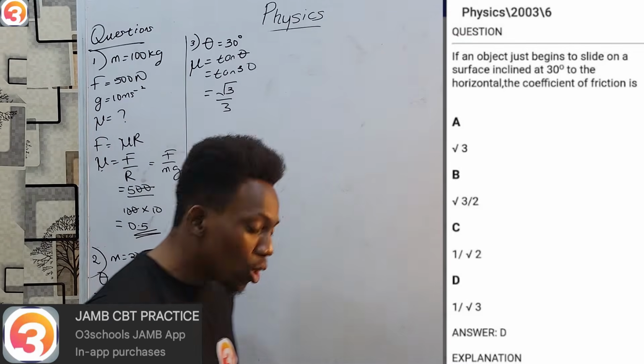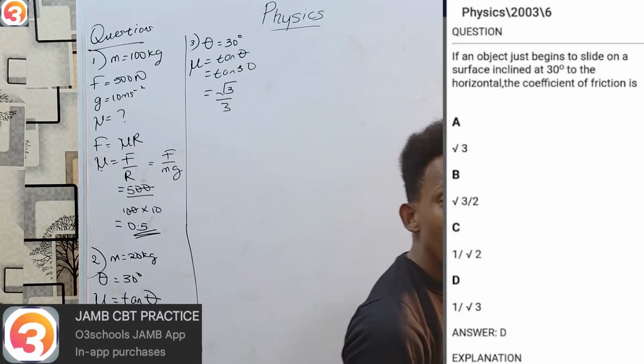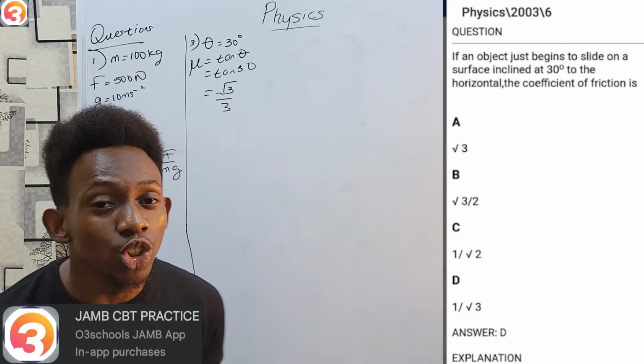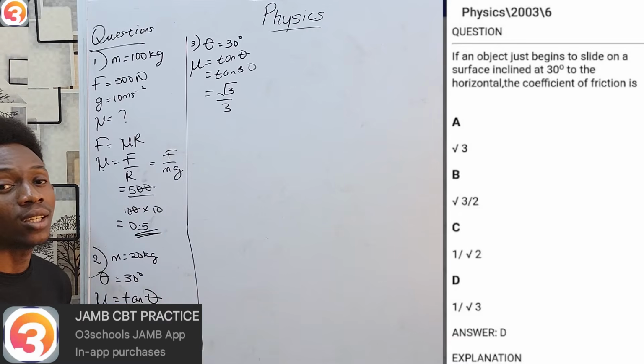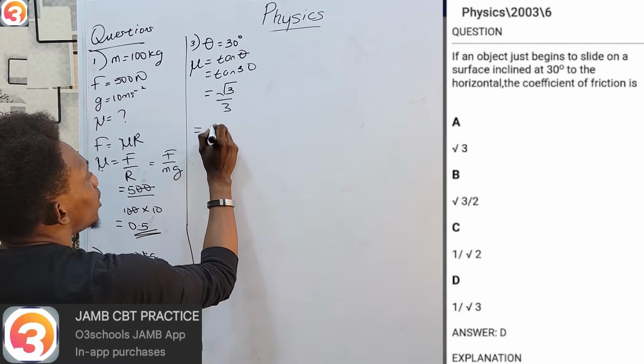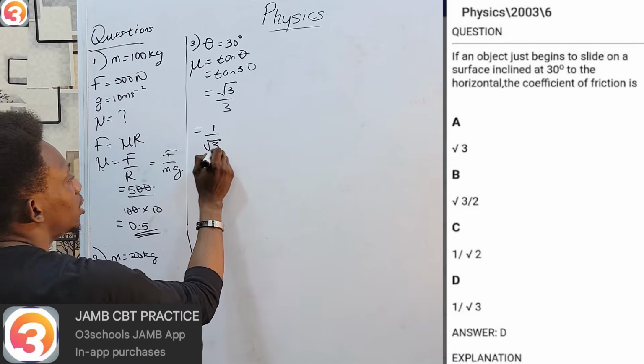However, if you look at the options, I don't have root 3 over 3 there. And then I would like to remember that root 3 over 3 is the rationalized form of the answer, that the actual answer for tan 30 in mathematics is 1 over root 3.